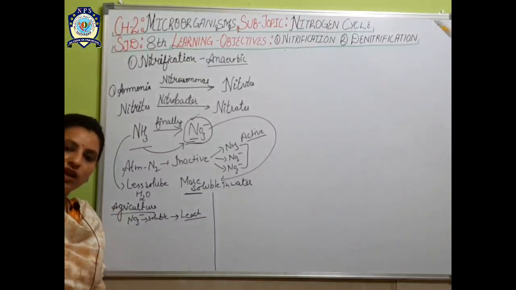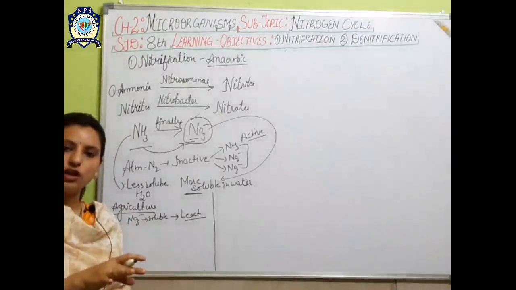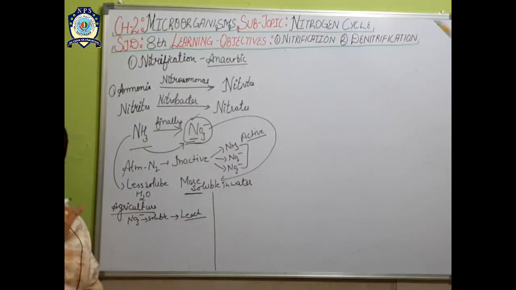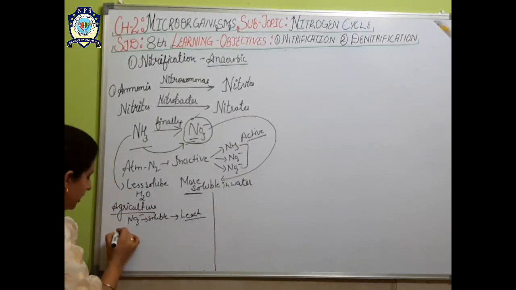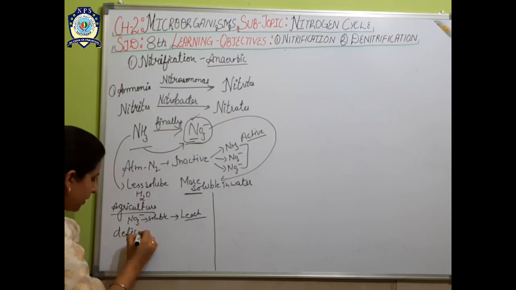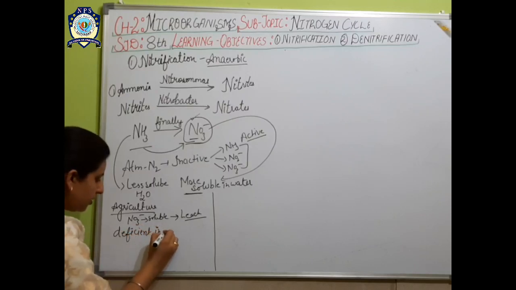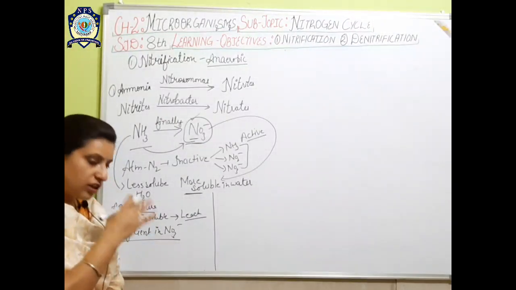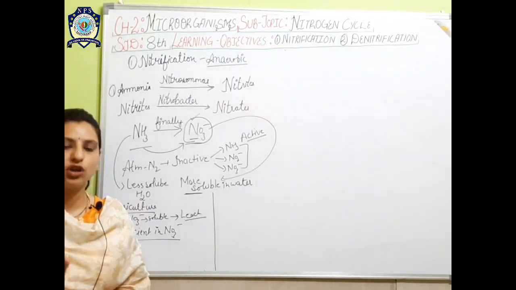So what will happen? If it moves down into the water table, the upper soil which is there for agriculture will become deficient in nitrate, meaning it has less nitrate. And we know that nitrate is responsible for protein formation.